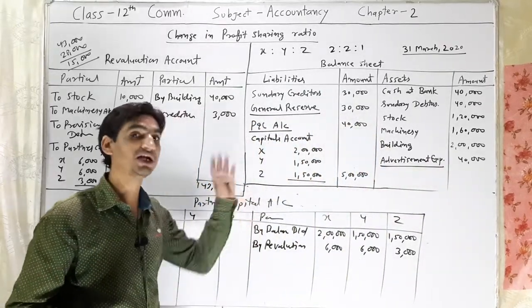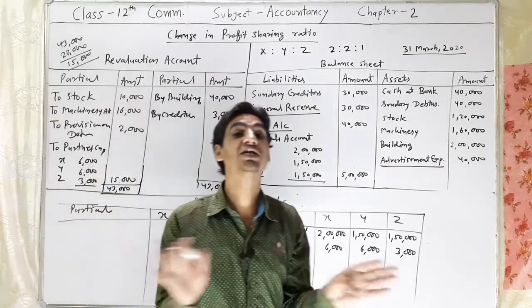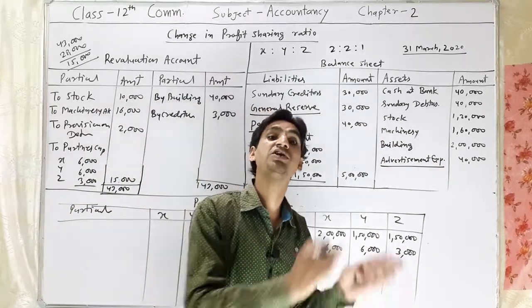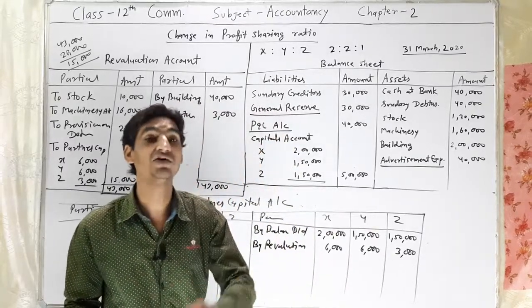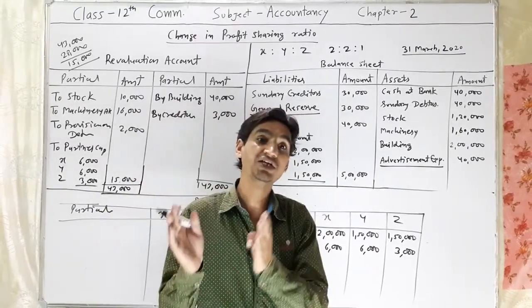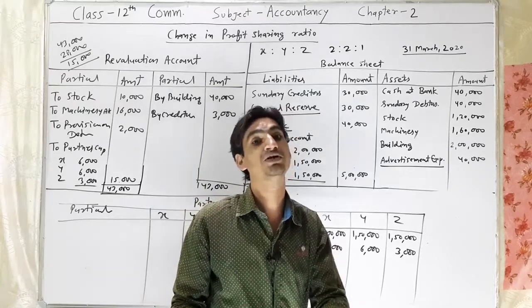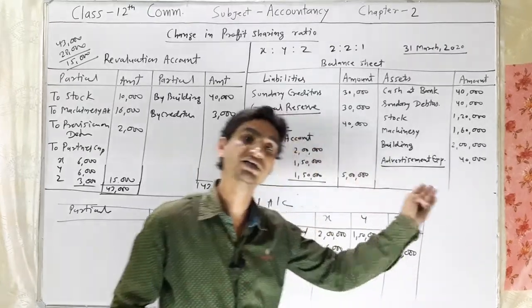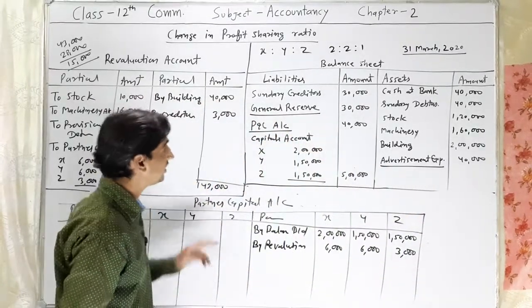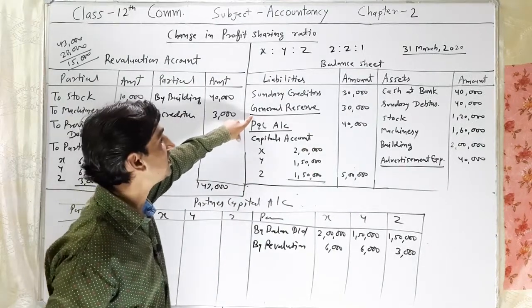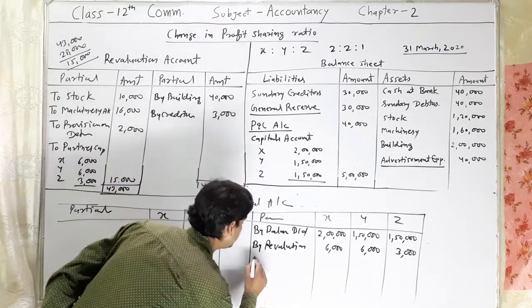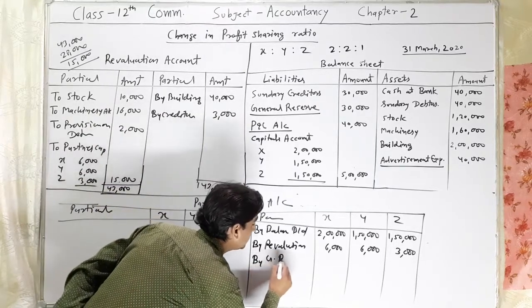We will need to transfer them, because there is no information in the question about how to deal with them. When no information is given about reserves and accumulated profit and loss, these will be transferred to the partners capital account. So here general reserve, if we are transferring, it will be distributed among the partners, and it will be recorded on the credit side by general reserve.